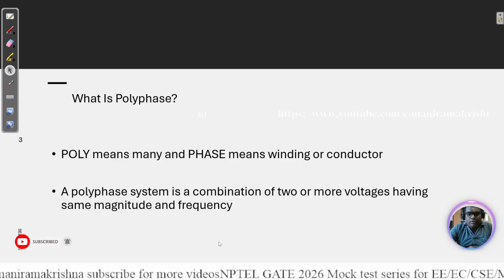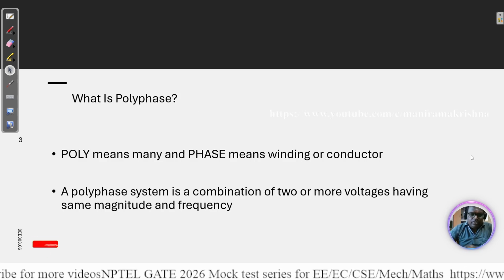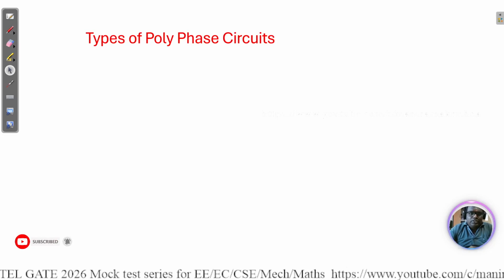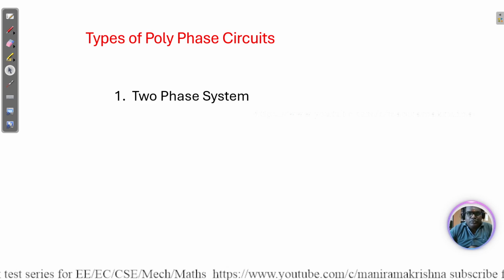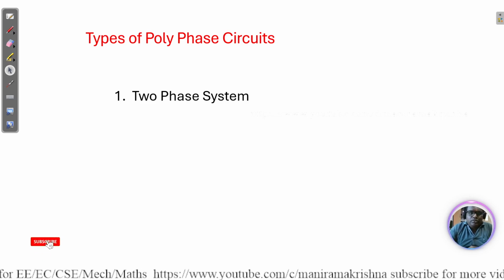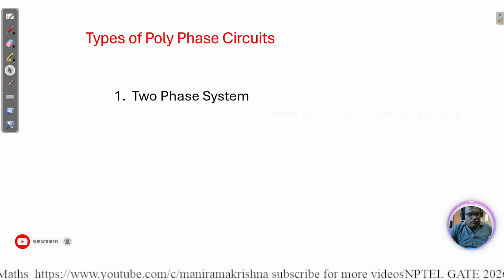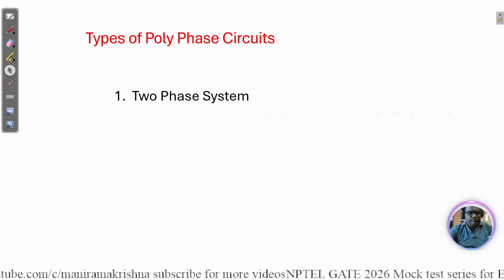So a polyphase system is the combination of two or more voltages having the same magnitude and frequency. Then it is called a polyphase system. Okay, so types of polyphase circuits. The first is the two-phase system, which was previously used. Presently we are not using the two-phase system. We are using the single-phase system or the three-phase system.